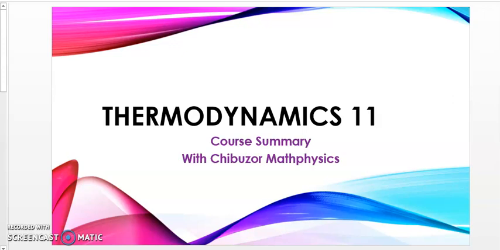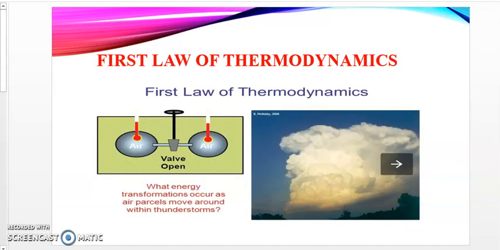Basically, we want to bring out clearly the concept of the first law of thermodynamics. What actually is the first law of thermodynamics? Imagine you are given an open valve and you are to illustrate within your mind what energy transformations will occur as air particles move around within a thunderstorm. What would be your best definition or best answer to this question?